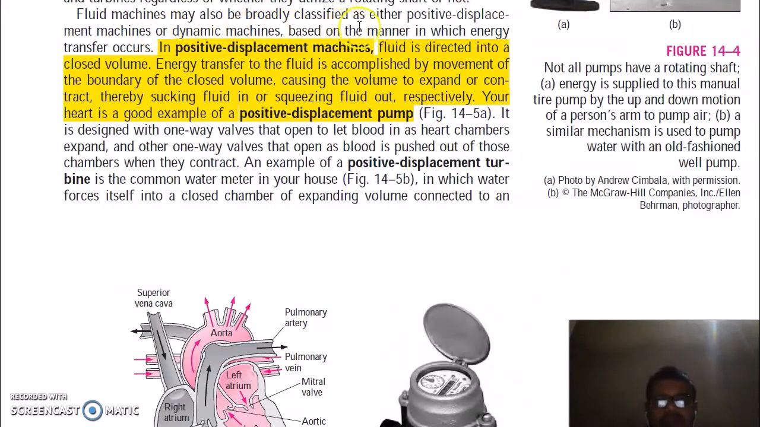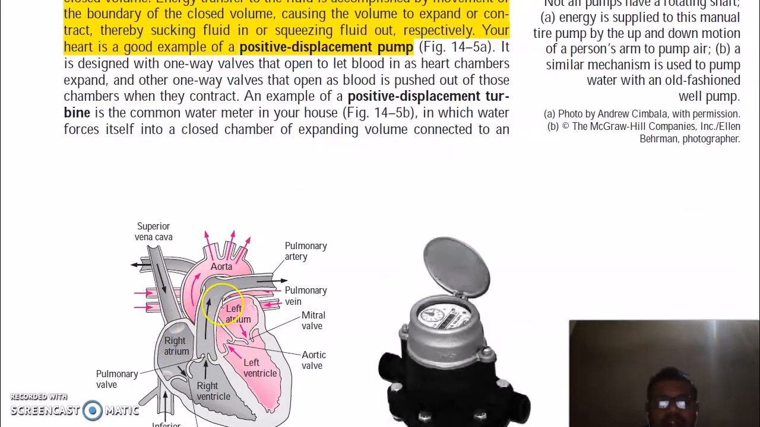Fluid machines may also be broadly classified as either positive displacement machines or dynamic machines, based on the manner in which energy transfer occurs. In positive displacement machines, fluid is directed into a closed volume. Energy transfer to the fluid is accomplished by movement of the boundary of the closed volume, causing the volume to expand or contract, thereby sucking fluid in or squeezing fluid out respectively. Your heart is a good positive displacement pump because it has chambers and valves. The fluid is enclosed in a chamber, and then when the valve opens, it is pumped out.